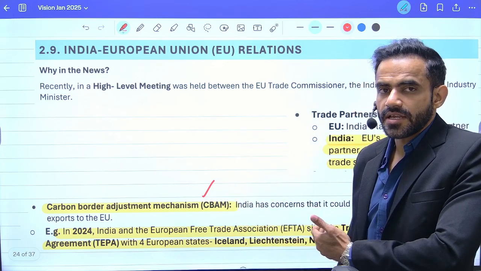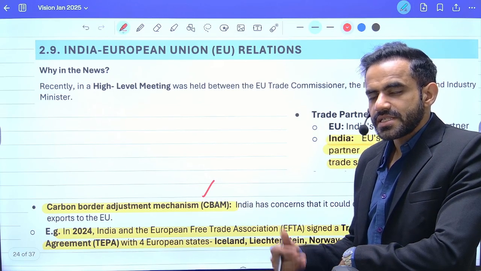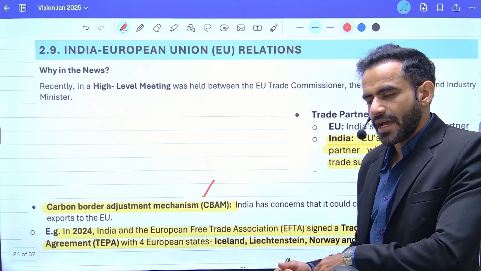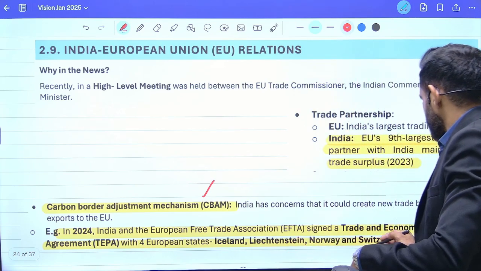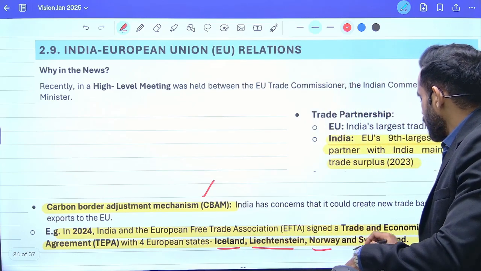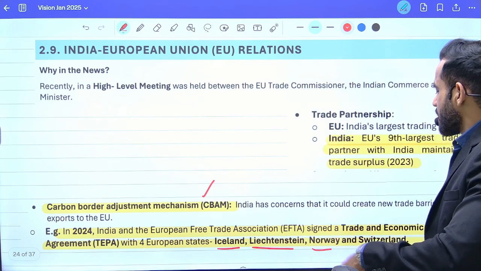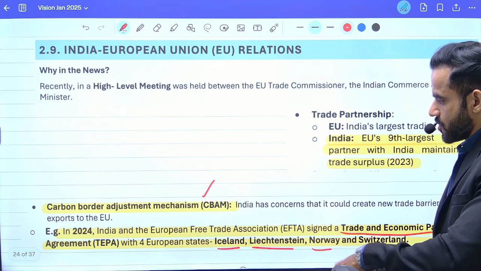Second is, we are still negotiating a free trade agreement with the European Union. Recently, that means last year, India signed a free trade agreement with 4 countries. These 4 countries are Iceland, Liechtenstein, Norway, and Switzerland. And this is referred to as TEPA, that is Trade and Economic Partnership.